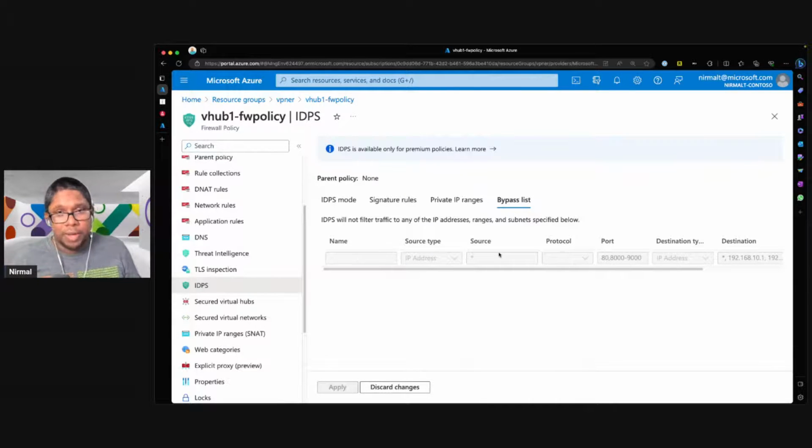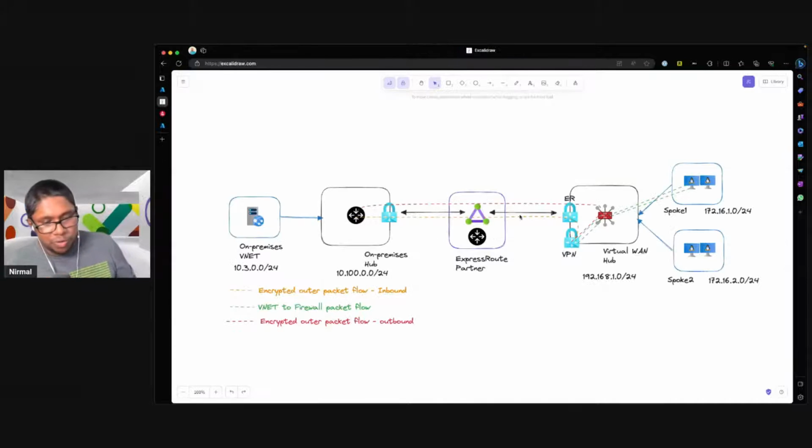So that is a very quick demonstration. Again, if I go back to my whiteboard, a very quick demonstration to show how we can utilize ExpressRoute encryption together with routing intent. And this is how you set it. These are the firewall rules that are needed and the ports that you need to enable for this traffic flow to work and enable encryption all the way from the hub to the destination appliance that I have created in my simulated VNet.